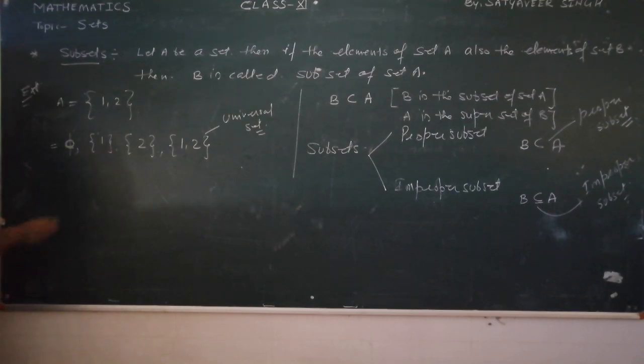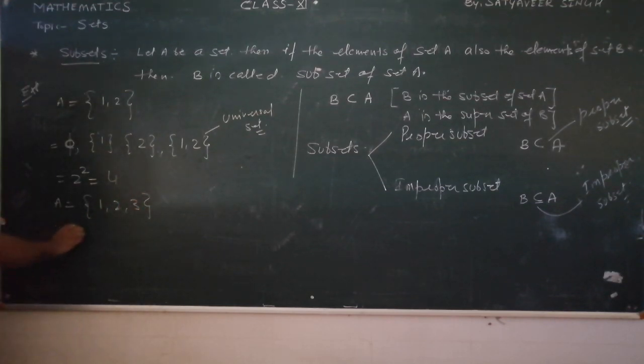See students, there are 4 subsets: 1, 2, 3, 4. The elements were 2, so 2 raised to 2 is equal to 4. So the number of subsets is 2 raised to 2 because there are 2 elements. Another example: 1, 2 and 3, 3 elements.